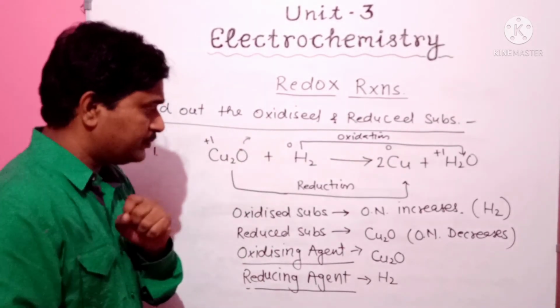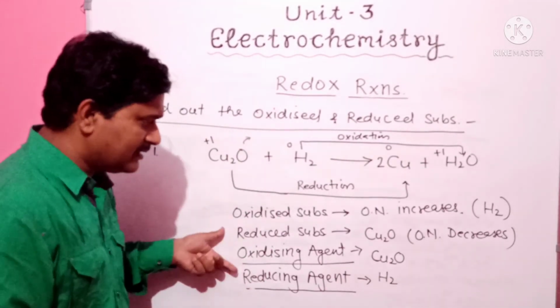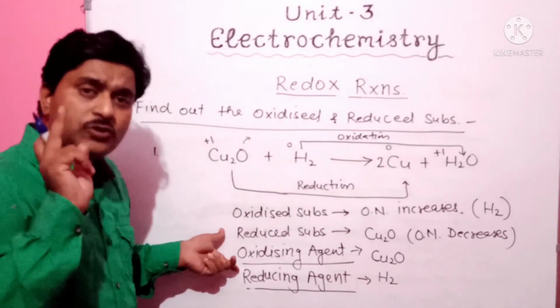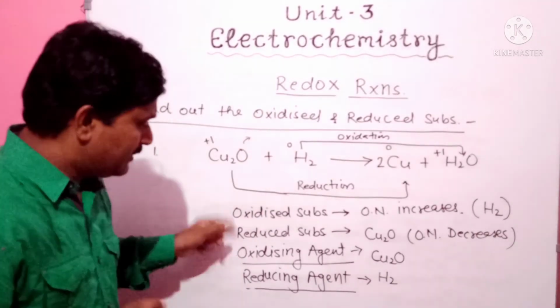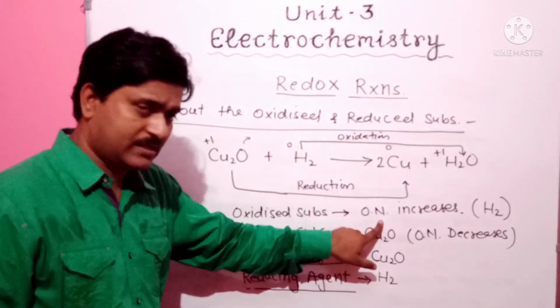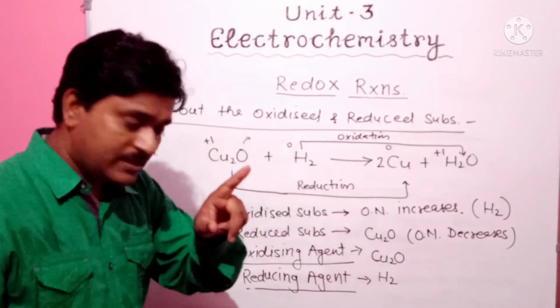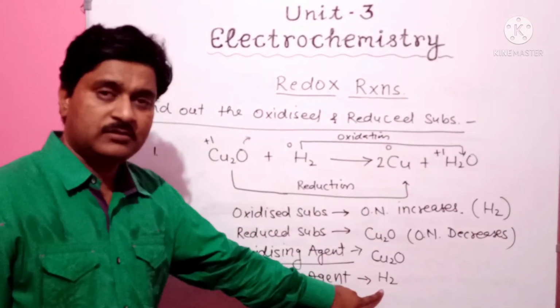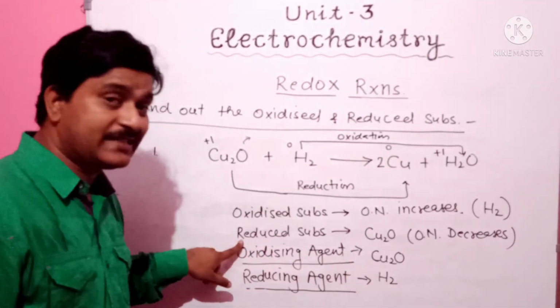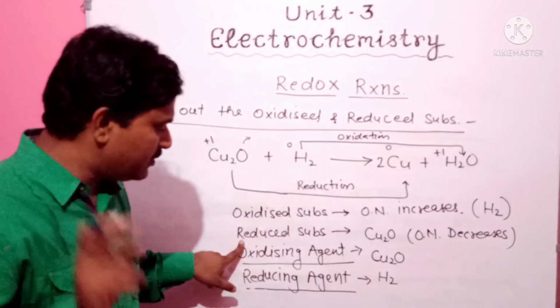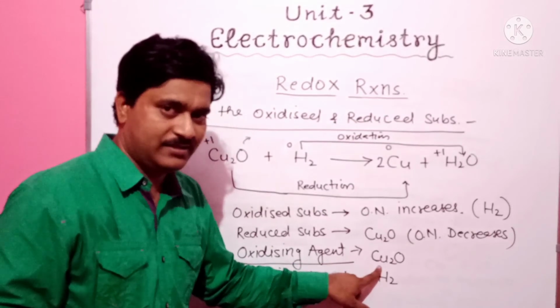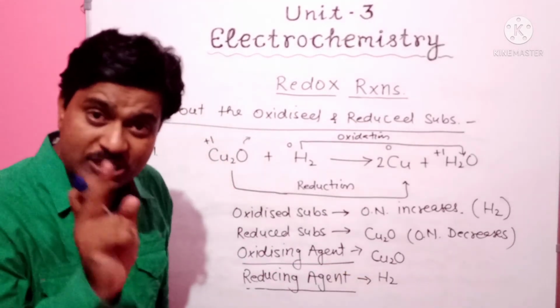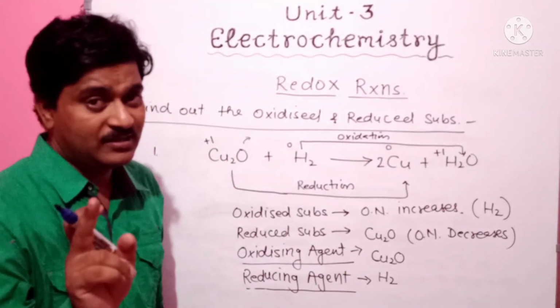Okay, now to make it easy, you should keep in mind the oxidized substance is always the reducing agent, and the substance which gets reduced is always the oxidizing agent. You should keep this definition.